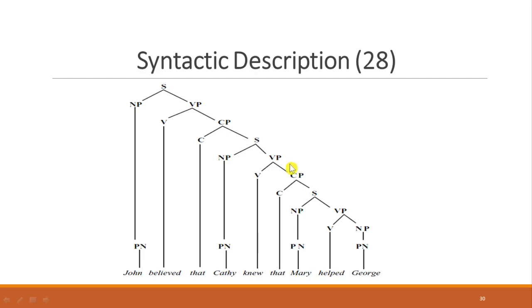So in case you want to produce the syntactic description of this one by writing the tree diagram, we get as following. It's quite complicated and long. John believed that Cassie knew that Mary have George. So this is the whole sentence. Noun phrase here, John. So believed until the rest, they are verb phrase, right? Until George. But before we mentioned about CP, verb is believe.